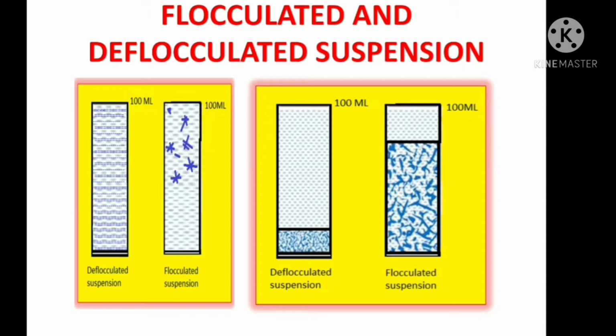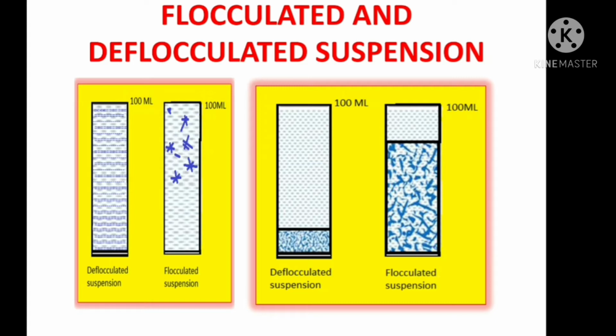Suspension is an example for heterogeneous system. We can call it a biphasic system or coarse dispersion. Pharmaceutical suspensions are of different types. Based on the nature and behavior of solids, suspensions are mainly divided into two: flocculated and deflocculated suspension.